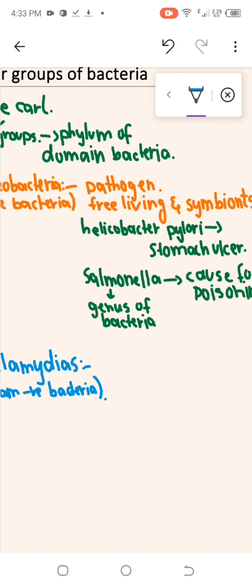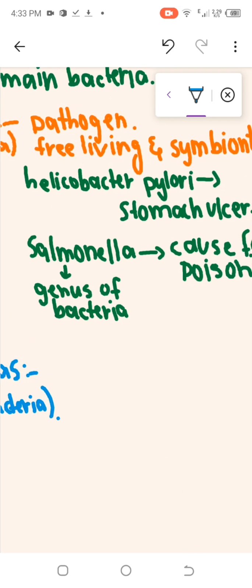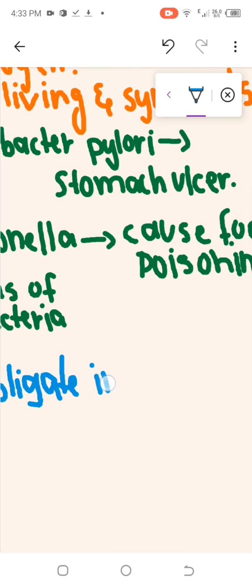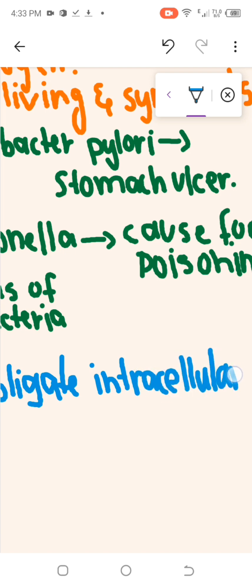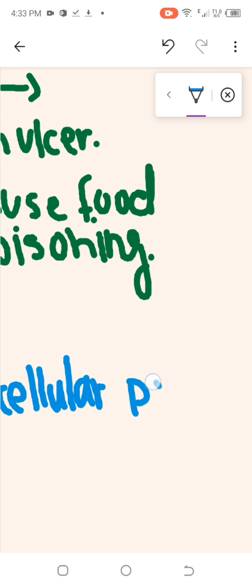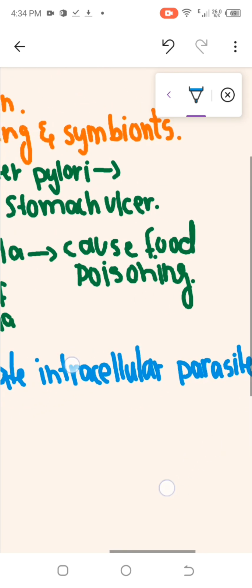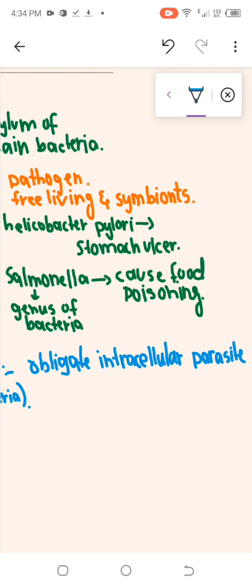Those are obligate. So they are obligate intracellular parasites.